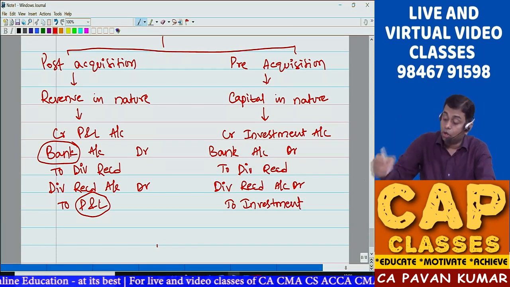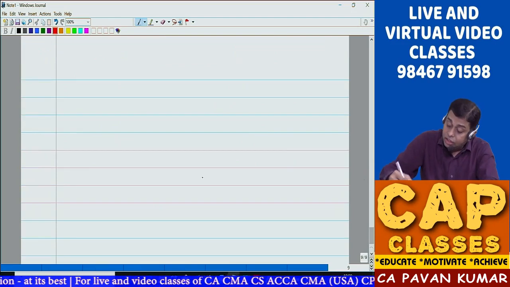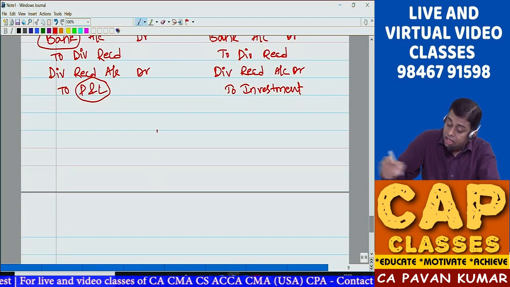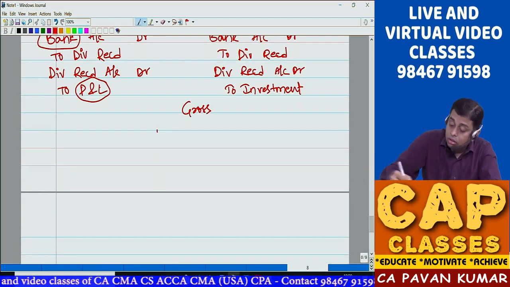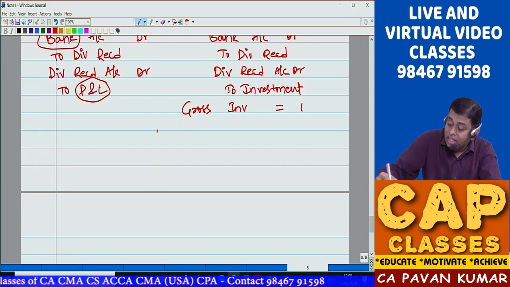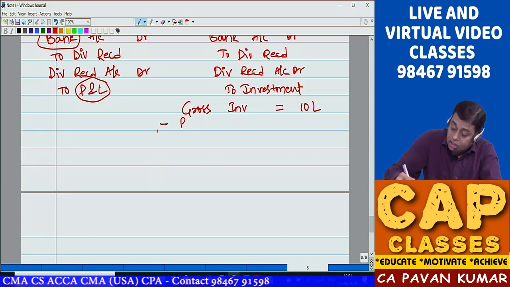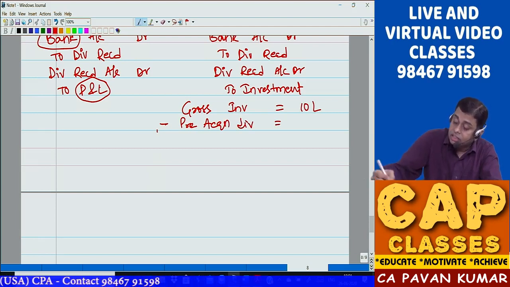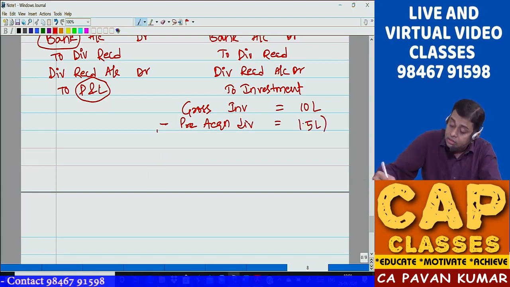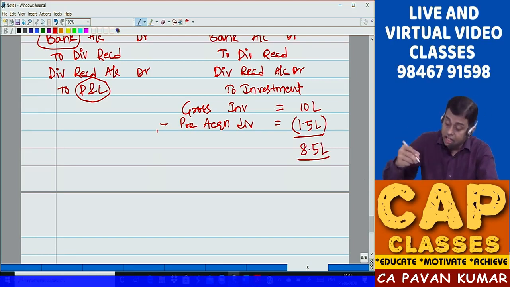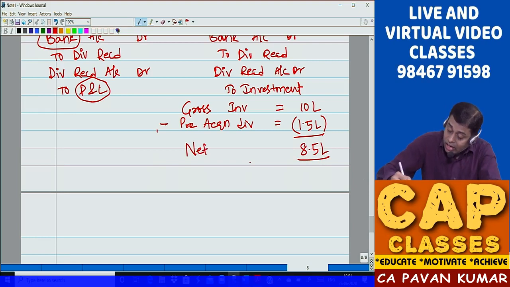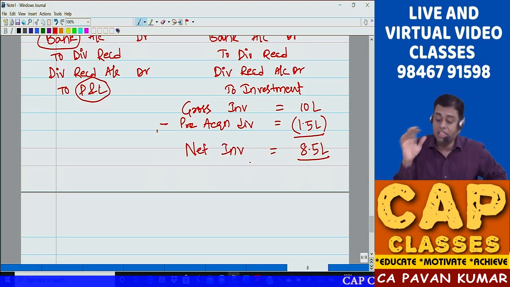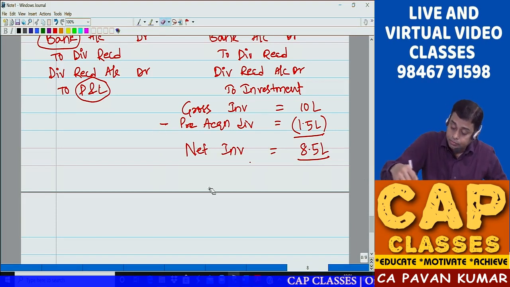Now what happens, the gross investment is 10 lakhs minus pre-acquisition dividend of 1.5 lakhs. When you reduce, 8.5 lakhs is your net cost of investment. Your net investment in X Limited is 8.50 only.